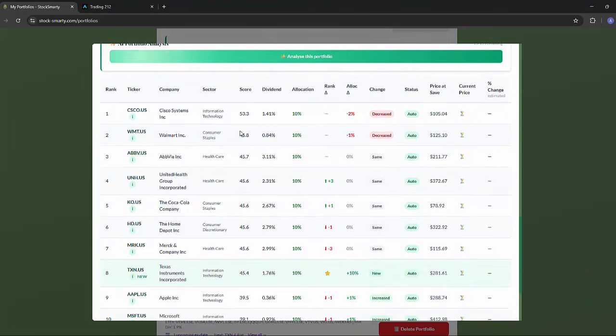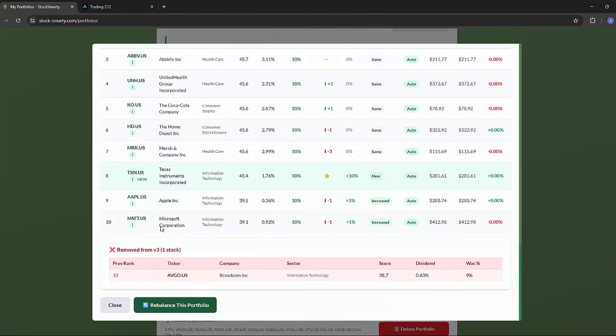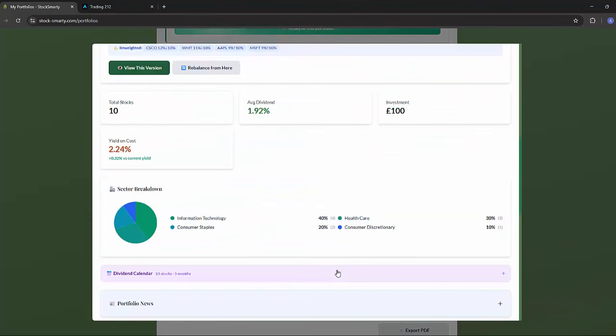against the previous version. So in the previous version, I didn't split my stock percentage by 10% each. I left it weighted. So obviously now these are weighted 10% each. Cisco's come down 2%, and the likes of Microsoft would have gone up 2%. And again, in this view here, I can see my removed stock, which is my Broadcom. So I've always got an audit trail as to where I've been.